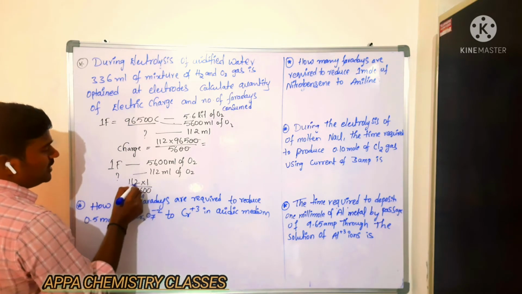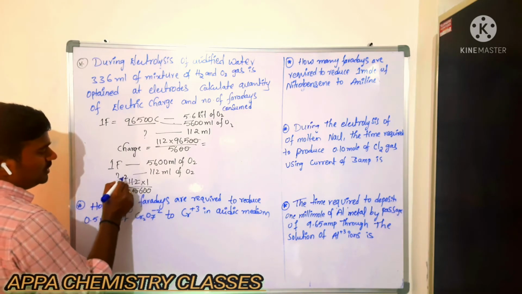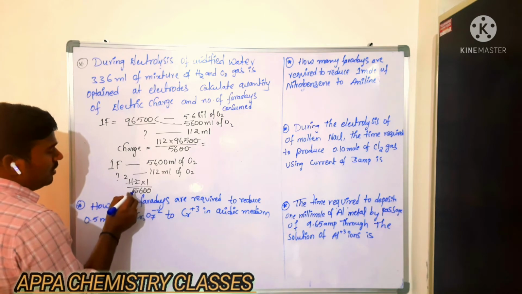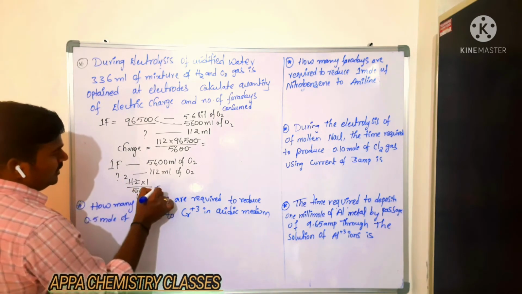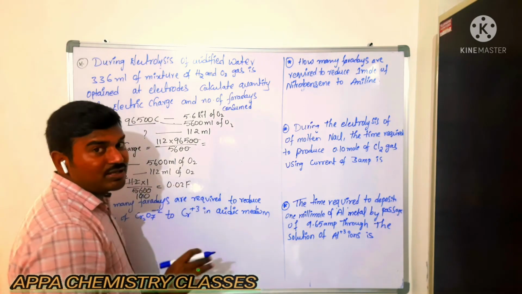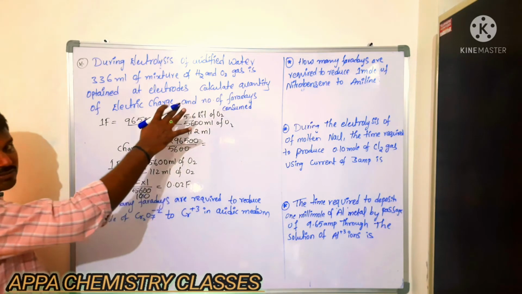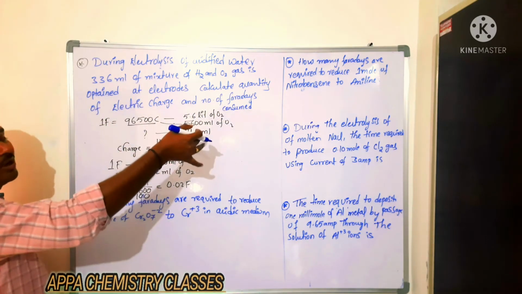So it is how many times? 112 by 5600, that is 2 by 100, which is nothing but 0.02 Faradays. Is that clear? Have you understood this one? So this is how we are giving the relation between Faraday and the volume.